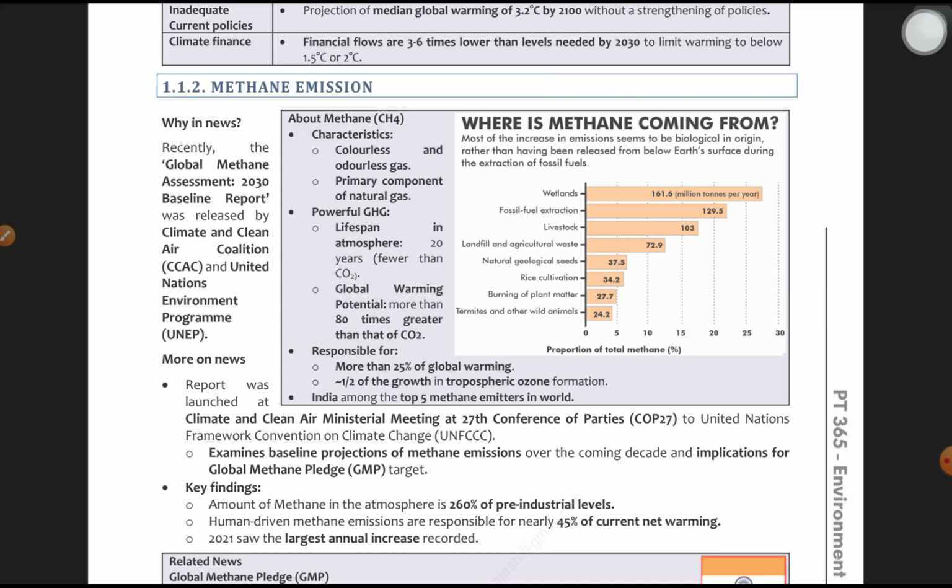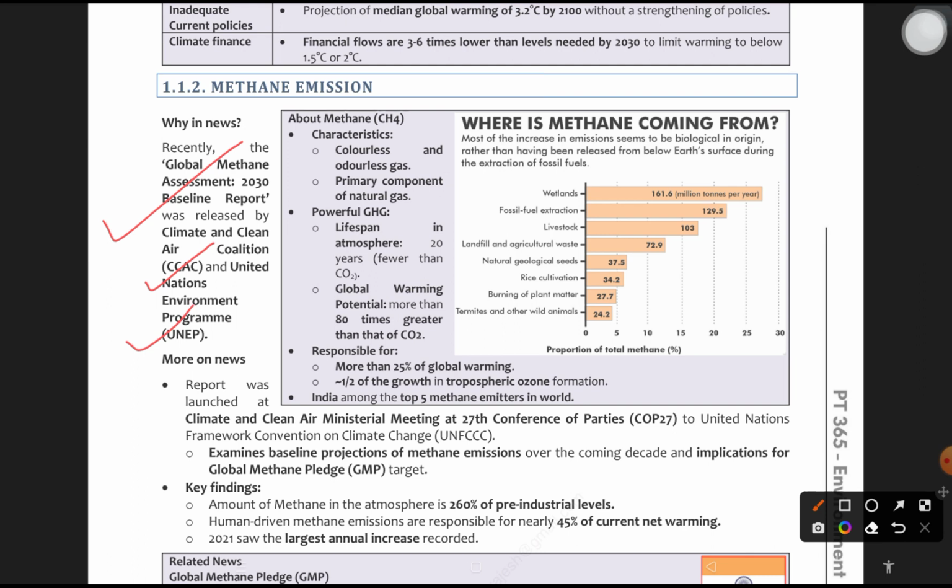So the Climate and Clean Air Coalition, CCAC, and the United Nations Environment Program, UNEP, both combined released the report called the Global Methane Assessment Report. The report is named the 2030 Baseline Report. Sometimes this itself is a question. It is very highly possible that this itself is a question in prelims. The Global Methane Assessment report is released by CCAC and UNEP. So what does this report tell about and what is the importance of this report?